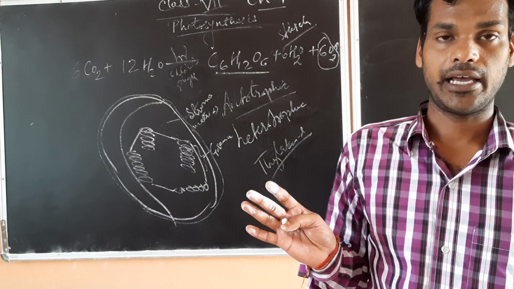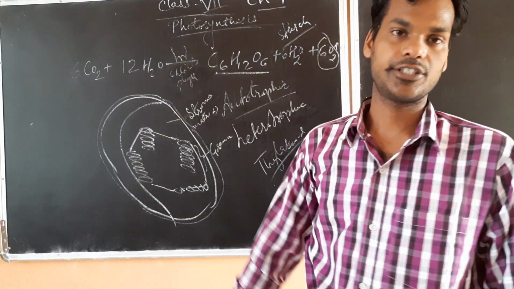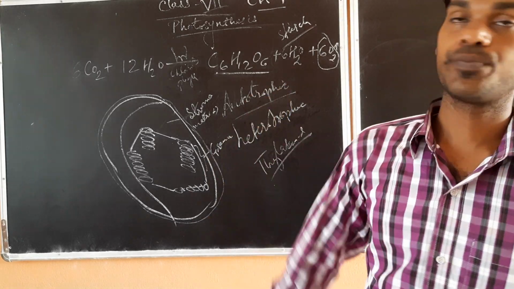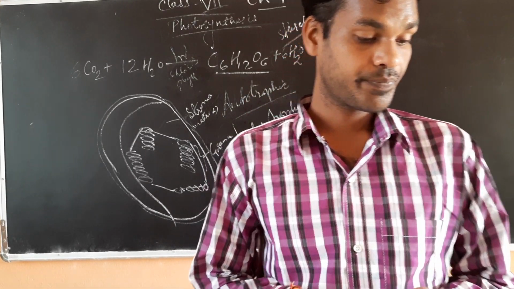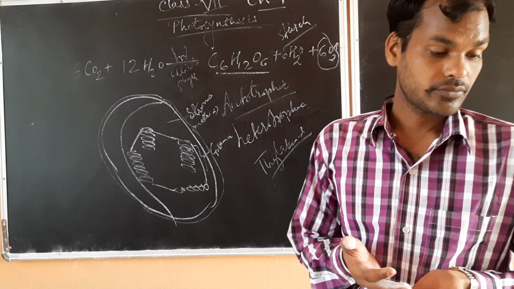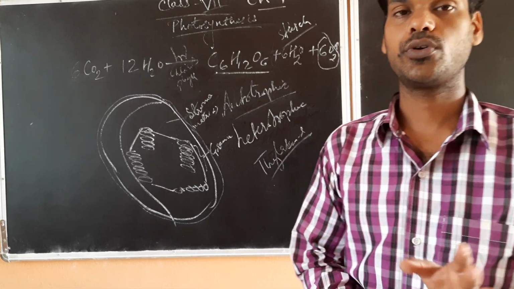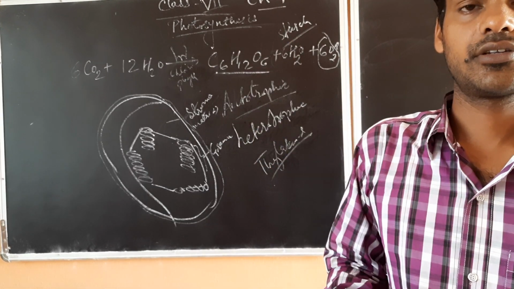Nothing else happens in this process. Only this happens: the solar energy, h nu, the sunlight, is converted into chemical energy. Okay, the reaction is 6CO2 plus 12H2O gives glucose plus 6H2O plus 6 oxygen.